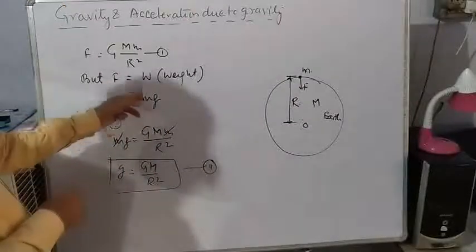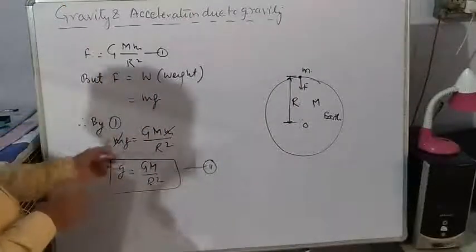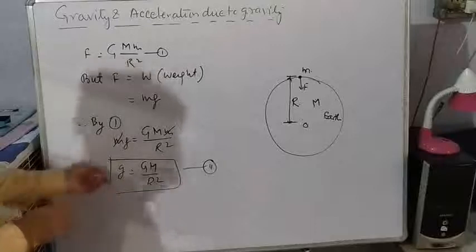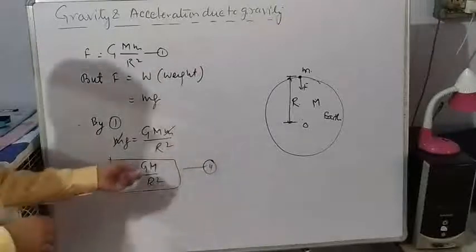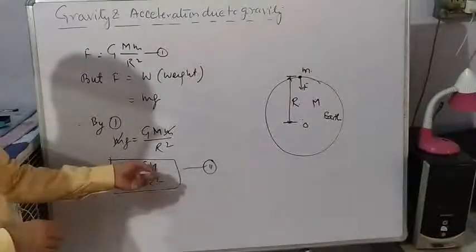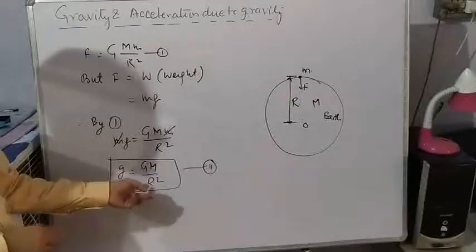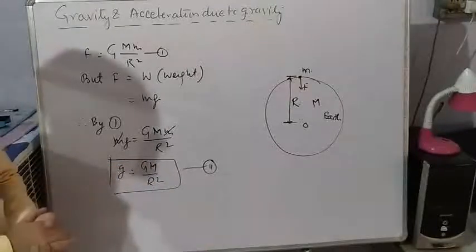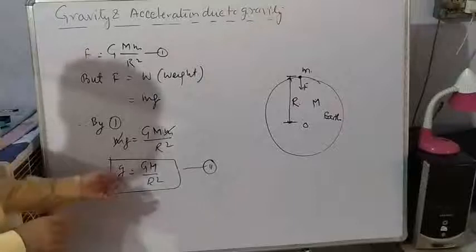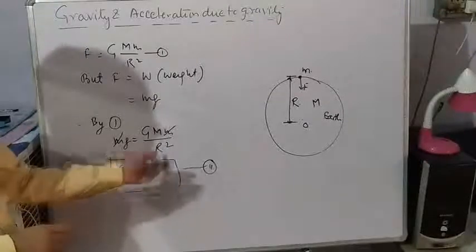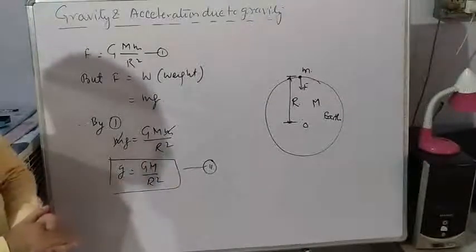Now put this value in equation 1. Small m is cancelled. So acceleration due to gravity g is equal to capital G into mass of the Earth upon radius of the Earth square. Very clearly, mass of the body or particle is absent.